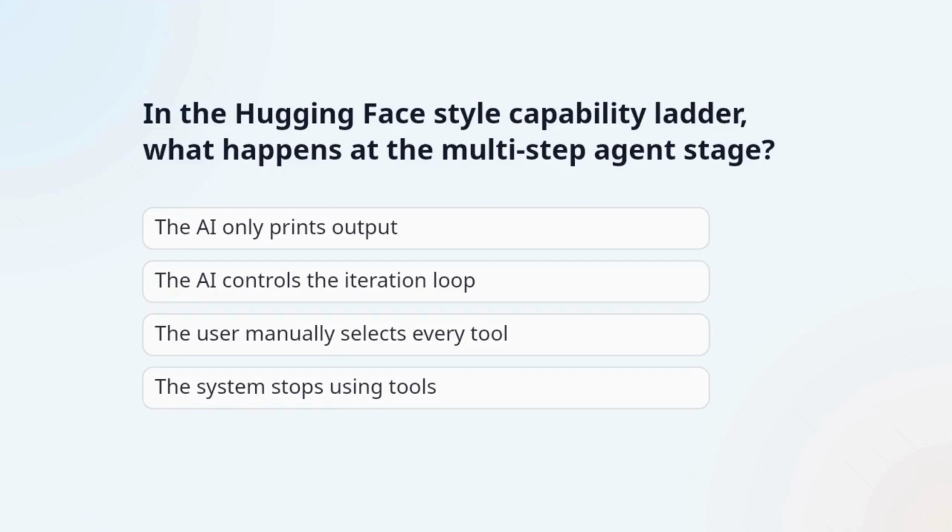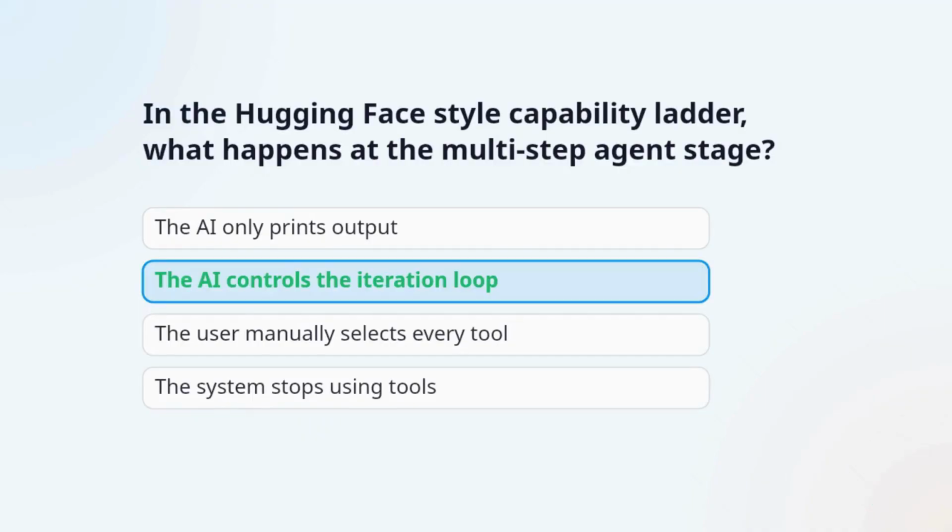Question 2. In the Hugging Face style capability ladder, what happens at the multi-step agent stage? The correct answer is the AI controls the iteration loop. At the multi-step stage, the AI decides which tool to use, when to use it, and whether to continue.